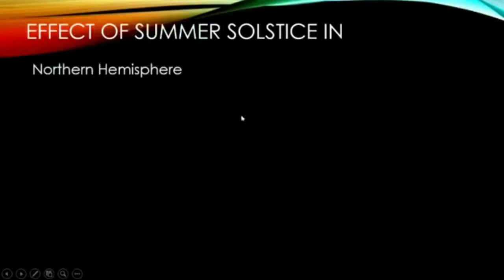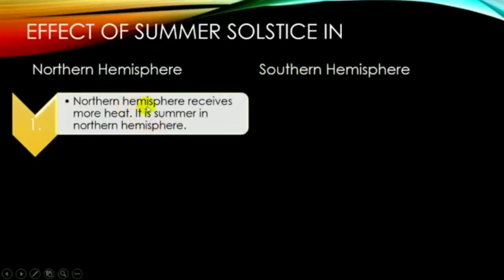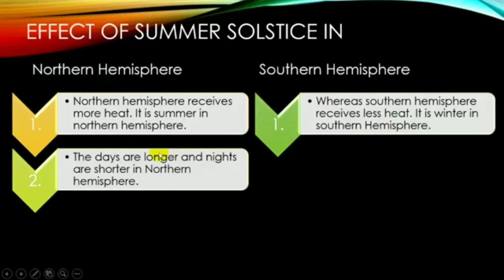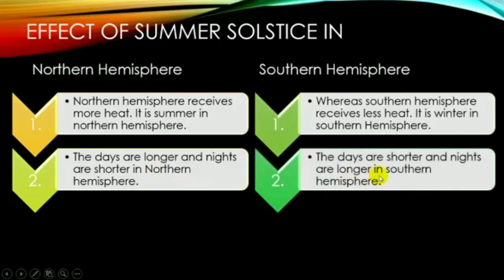Effect of summer solstice in northern hemisphere, southern hemisphere. Northern hemisphere receives more heat. It is summer in northern hemisphere. Whereas southern hemisphere receives less heat, it is winter in southern hemisphere. The days are longer and nights are shorter in northern hemisphere. The days are shorter and nights are longer in southern hemisphere.